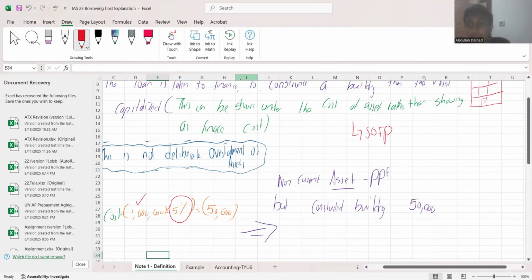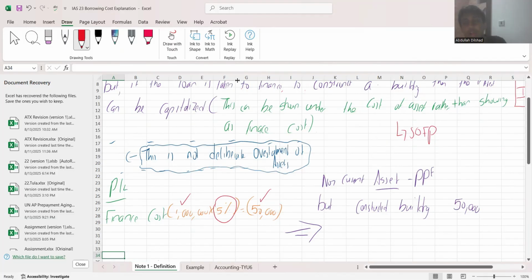Eventually I need to pay an interest expense of 50,000. In my company's books, I'll be recording it under finance expenses in my P&L. That's the general norm, and that's what we have learned so far.